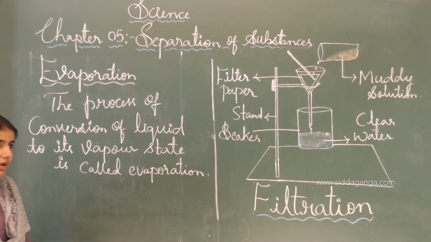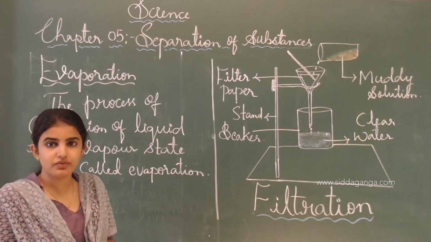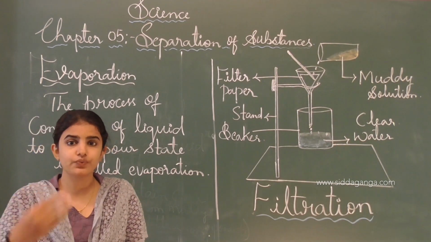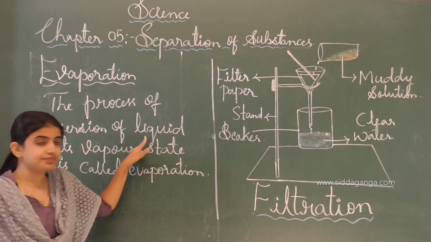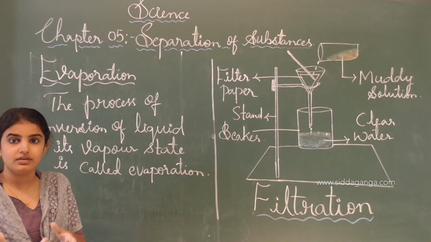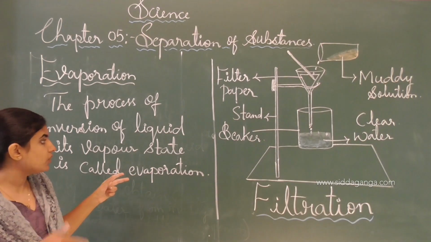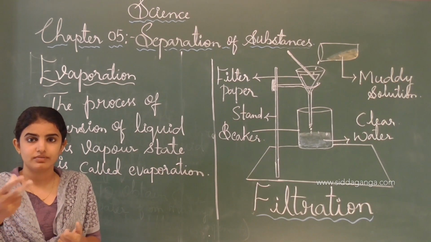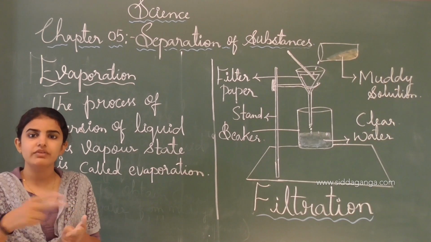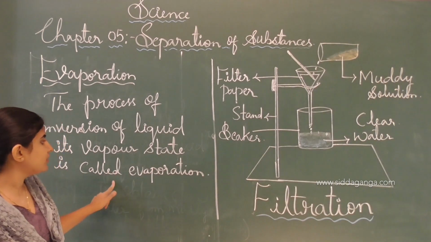See, after boiling the water, what will happen? It will convert into vapor state, and thereby the liquid will be less in quantity, as more liquid evaporates in the form of steam. Like that, evaporation takes place.